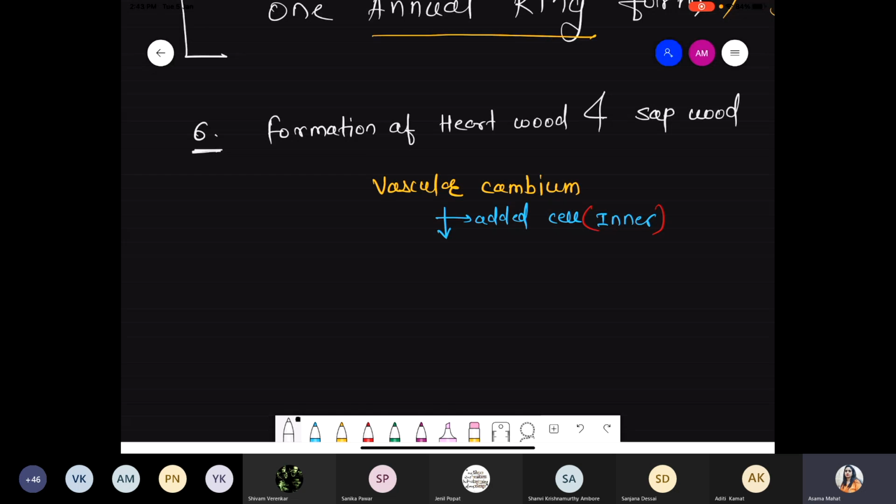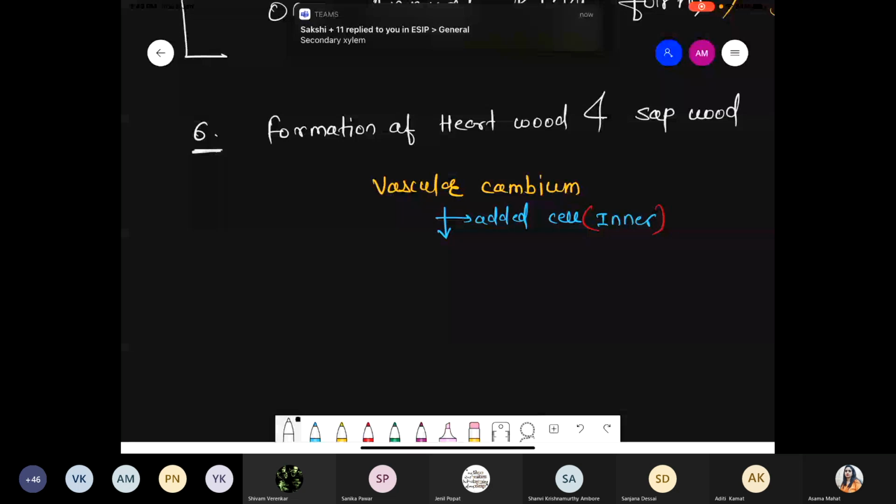Hey, I told you the sequence, right? 1 2 3 4 5. Hello. Yes, Sakshi, good. Yes, Spruha, correct. Yeah, true. Yeah Sanika.